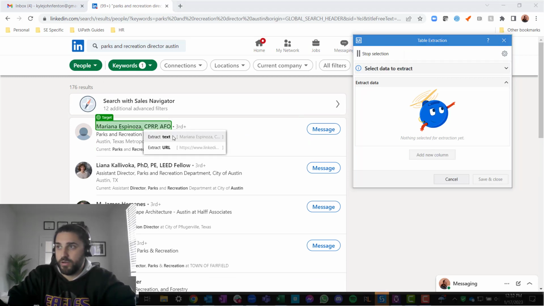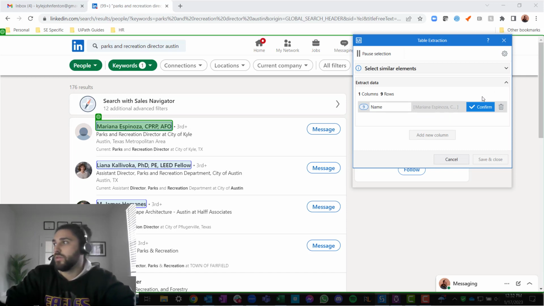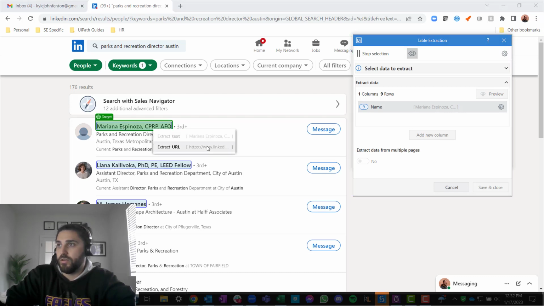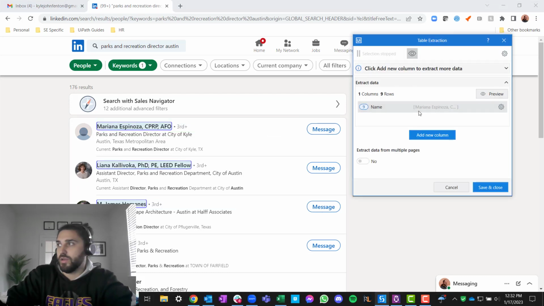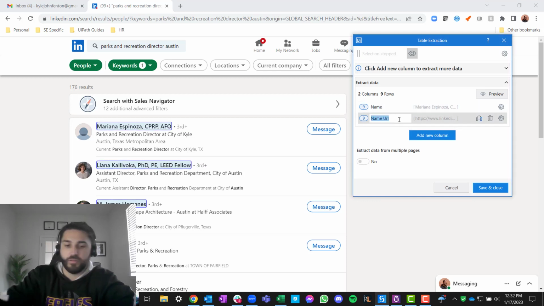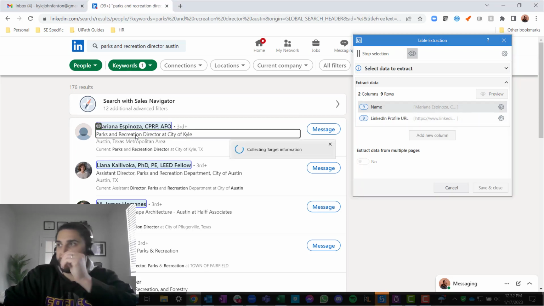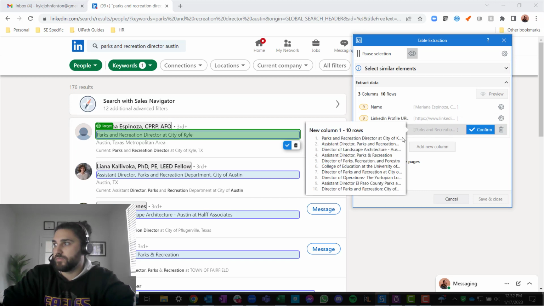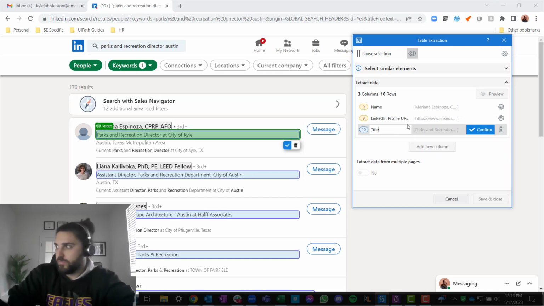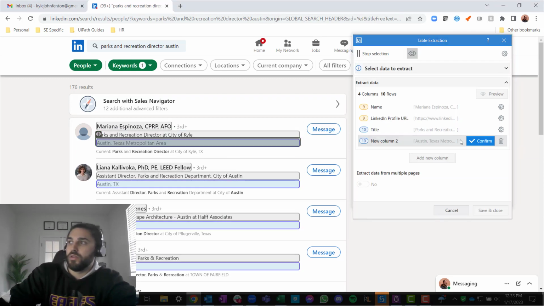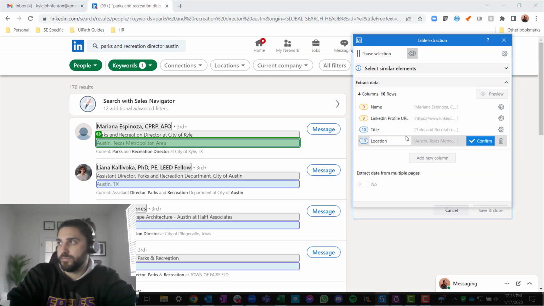So we'll grab the name here, we'll grab the text, and we'll go name, confirm. Then we'll do the URL, extract URL, and then we'll go LinkedIn profile URL. Right, great, add new column. We want to grab the title. Right, confirm. And then the last thing we want is location, right? Location of that there.